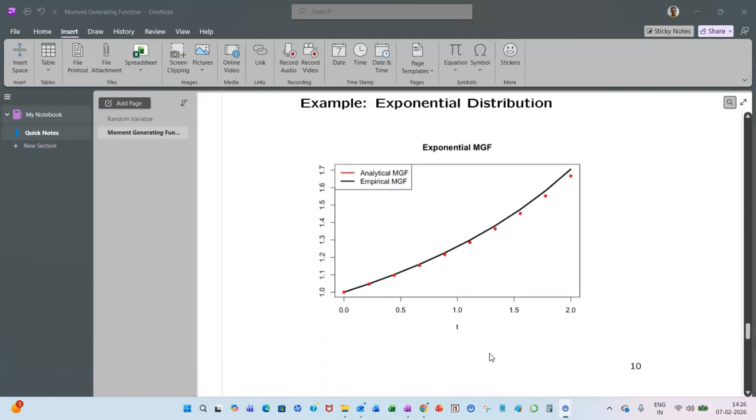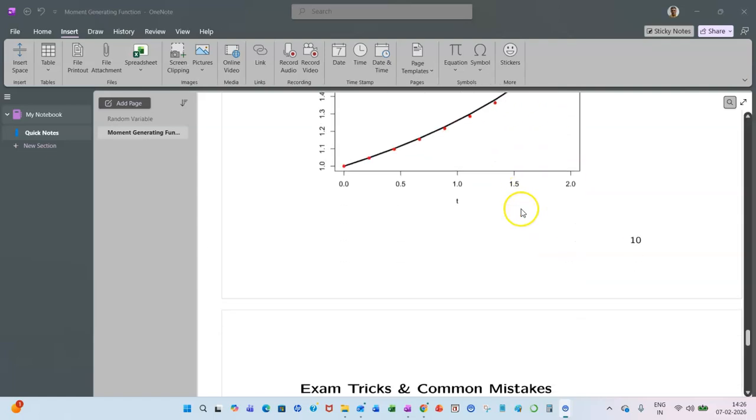So this is a picture of the moment generating function of the exponential distribution. The red line is the analytical moment generating function, and the black line is the empirical moment generating function. It's a function of t. t is on the x-axis, and on the y-axis you plot the moment generating function of X.